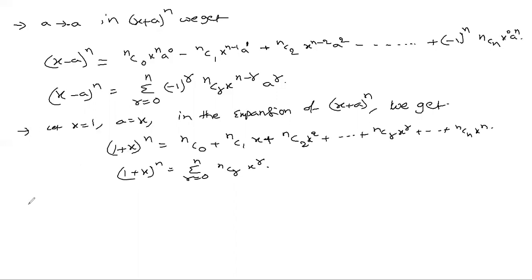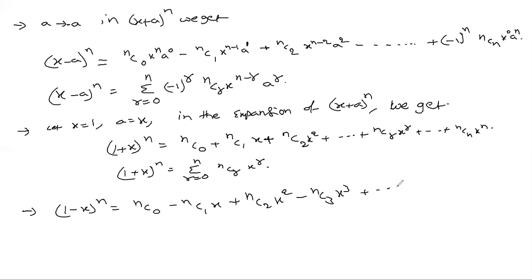Next note point. What will be the expansion of 1 plus x whole power n? We have seen that here. Then what will be the expansion of 1 minus x whole power n? We will get nC0 minus nC1 x plus nC2 x square minus nC3 x cube plus and so on. Last term will be negative 1 whole power n nCn x power n.